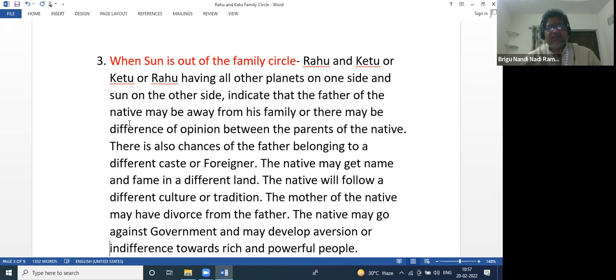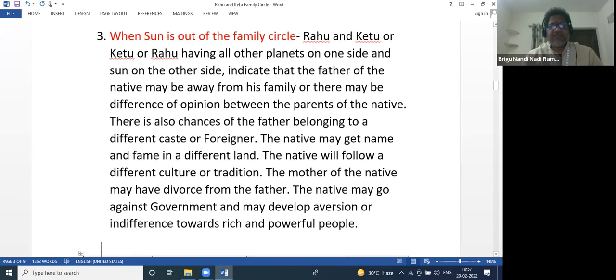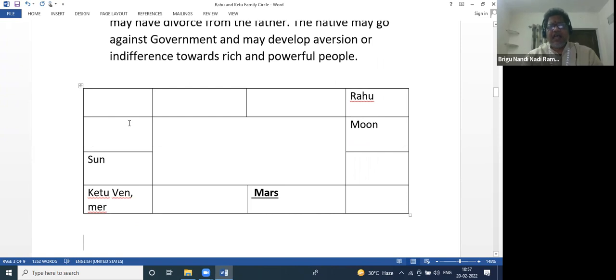There are also chances of the father belonging to a different caste, or being a foreign father. Father is a foreigner, and the native may get name and fame in a different land. The native will follow a different culture or tradition. So the mother of the native may divorce the father. The native may go against government and may develop aversion or indifference towards rich and powerful people. So this generally happens.